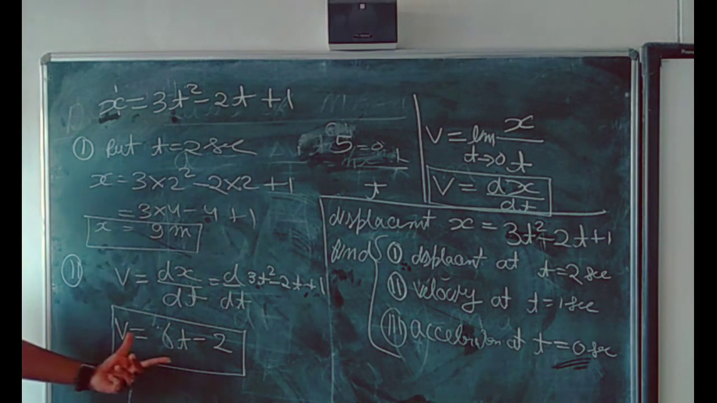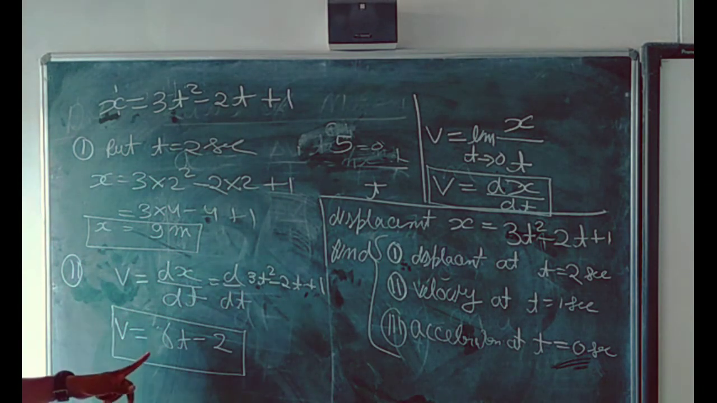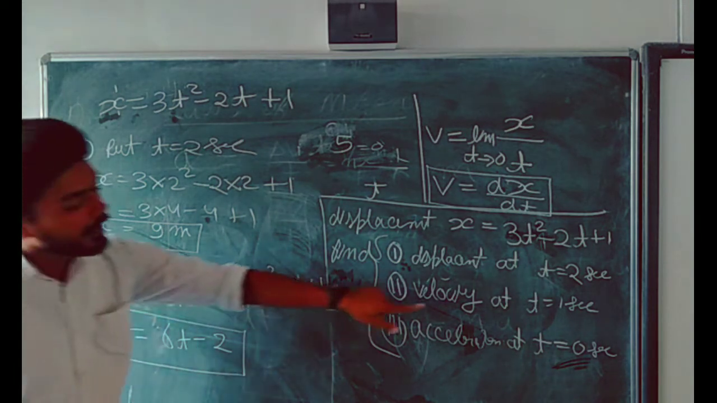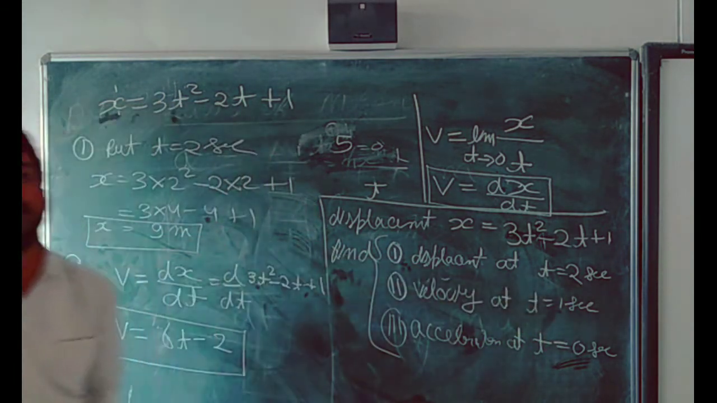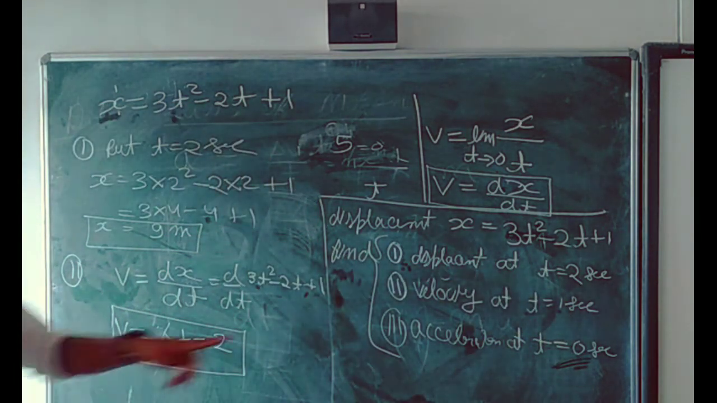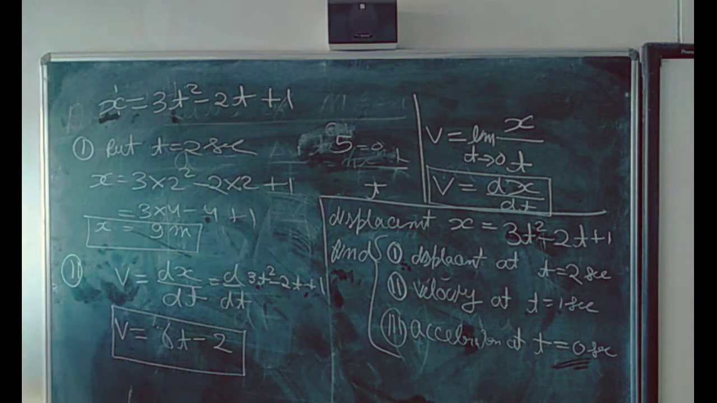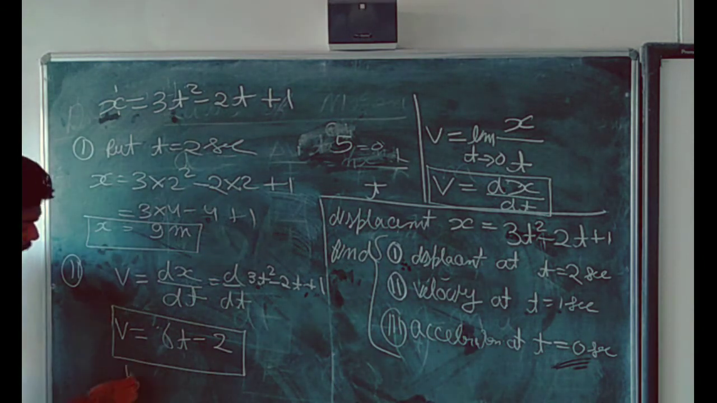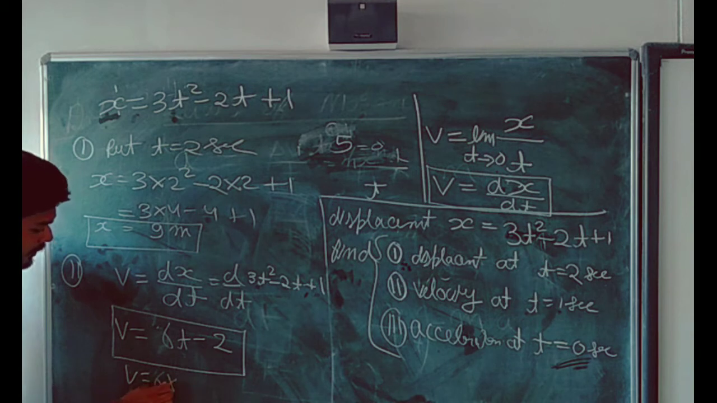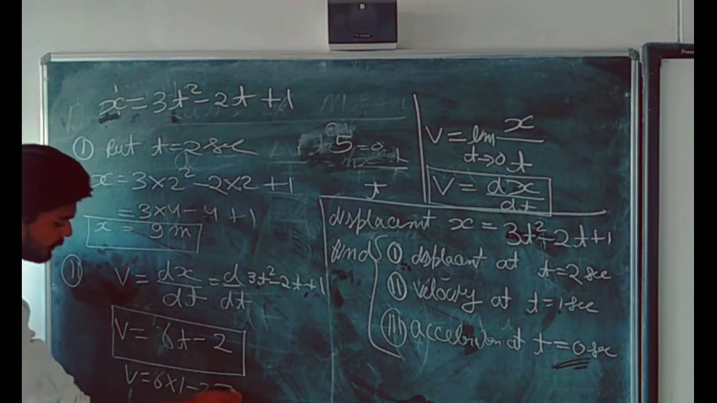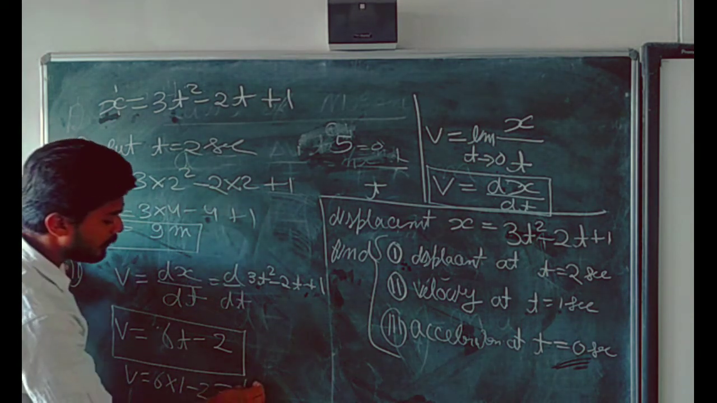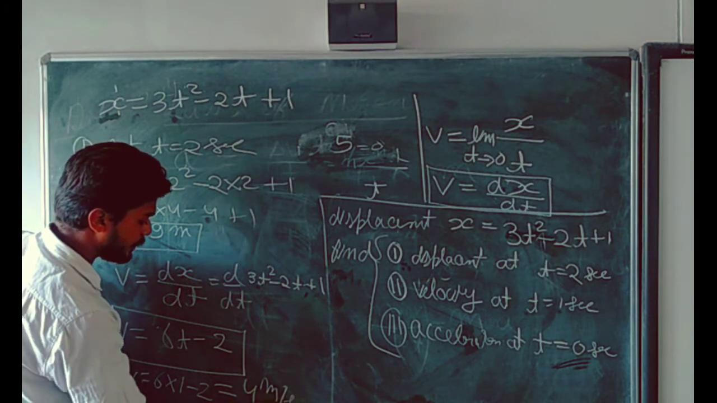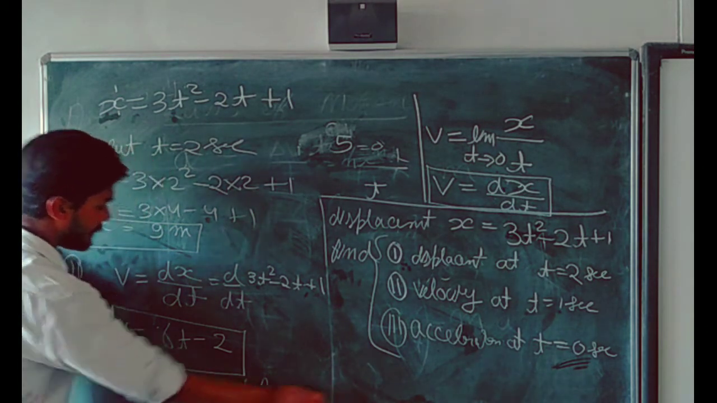Now we are going to find the velocity at t is equal to 1 second. Put the value t is equal to 1 second. You will get v is equal to 6 into 1 minus 2. The answer is 6 minus 2, which is 4 meter per second. This is the velocity.